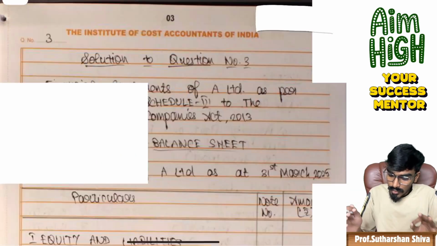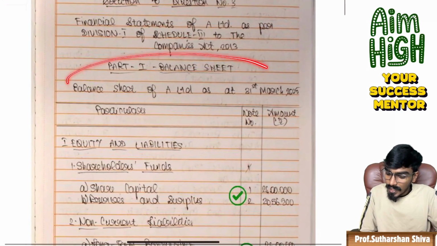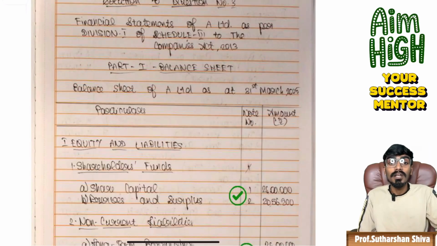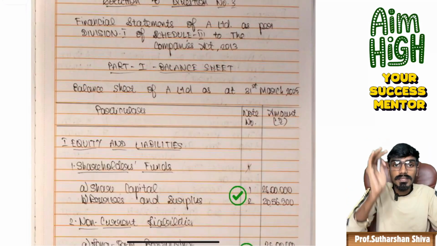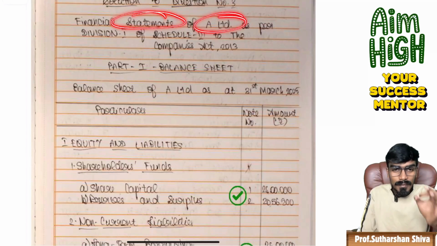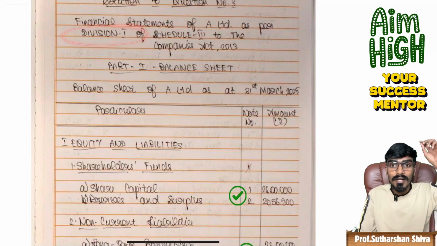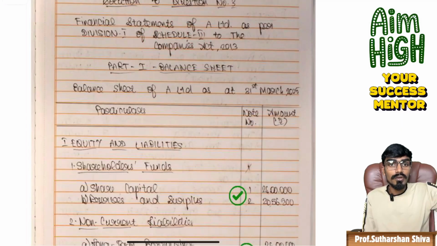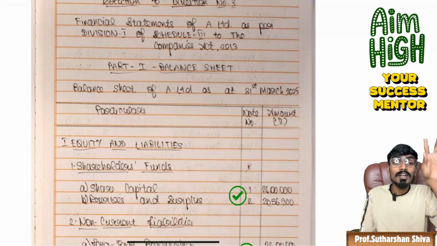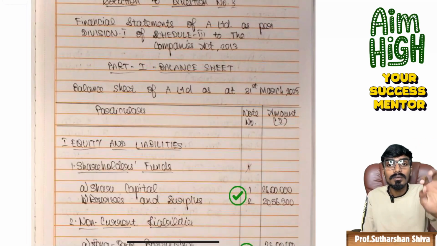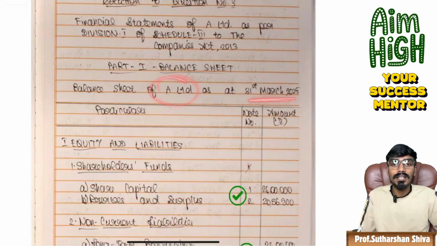Now we'll go to that student. The student has written the balance sheet first, which is correct, sir. Writing the balance sheet first is correct because the financial statements of A Limited are perfectly written as per Division 1, relevant provisions of the Companies Act 2013. Go to Schedule 3. In Division 1 of the Companies Act, Part 1 is always the balance sheet. Part 2 is the statement of P&L. So that's why, as per my instruction, as per my guidance, the student has written the balance sheet first: the balance sheet of A Limited as on 31st March 2025.